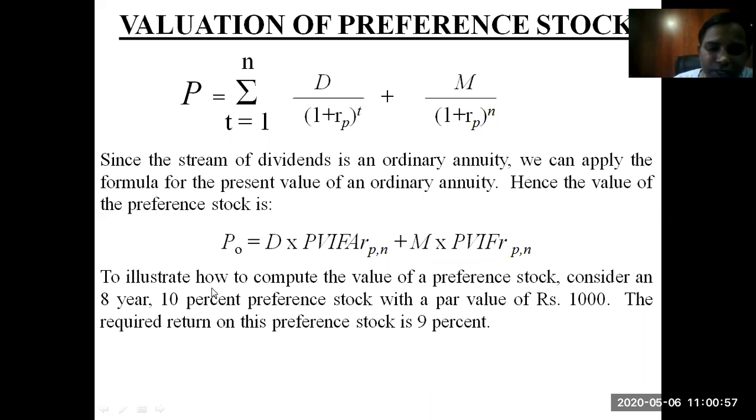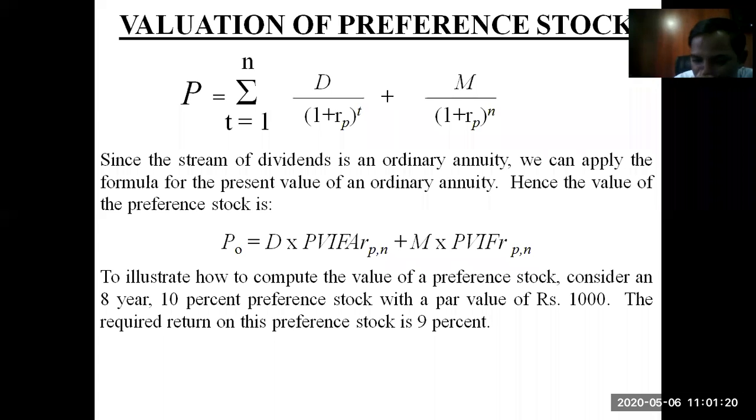So to illustrate how to compute the value of a preference stock, consider an 8-year 10% preference stock with a par value of 1000, and the required rate of return on this preference stock is 9%. So 10% preference stock means 10% is the dividend amount that the company is supposed to pay you every year.